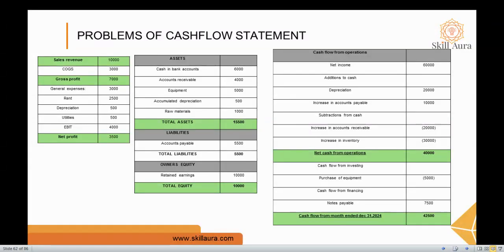So when we get the total net cash from operation, that is 40,000, we have to minus it, then you will get 35,000. After that, when you add the cash flow from financing, that is 7,500, you'll add it, then you'll get 42,500. That is the cash flow for this month. This is how you analyze and prepare a cash flow statement.